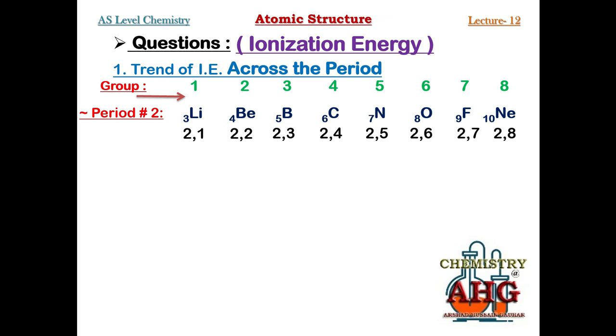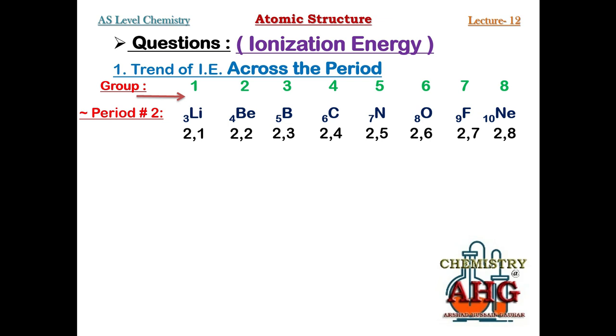So it means 3 protons are trying to attract the valence shell of lithium, but 2 electrons give repulsion to the valence shell. So 3 protons are attracting, 2 are repelling. So what happens? 3 minus 2, only one proton remains able to attract the valence shell. So this one proton is equal to 1 positive. It is the effective nuclear charge. So effective nuclear charge is the actual number of protons that can attract the valence shell of an atom.